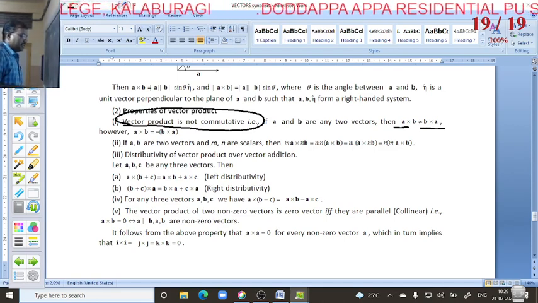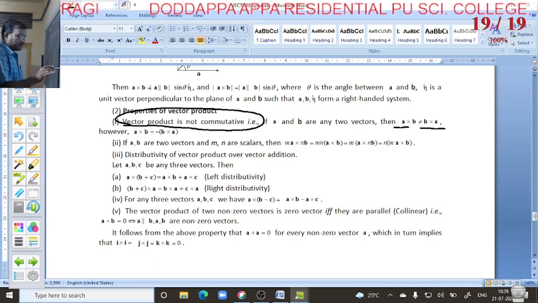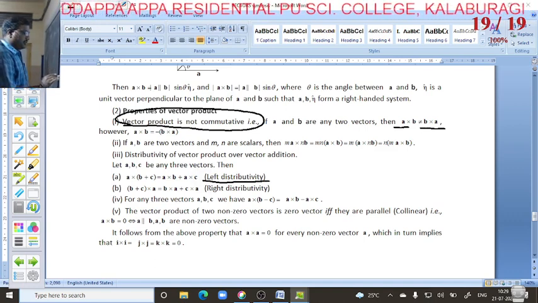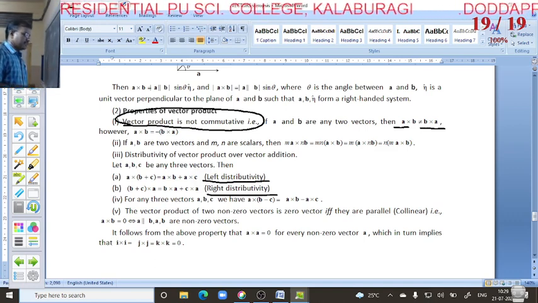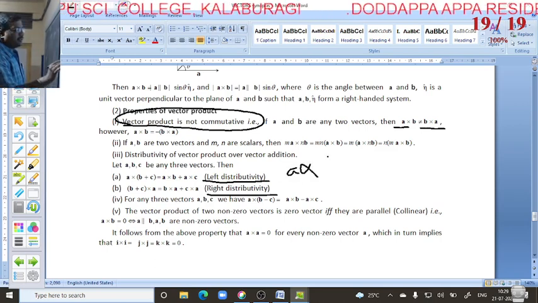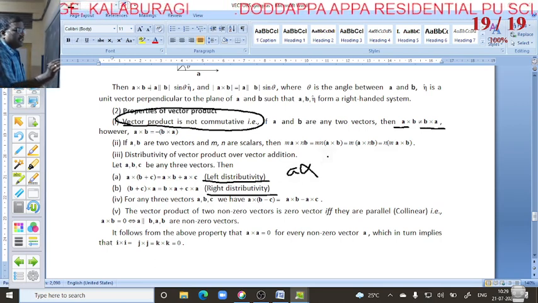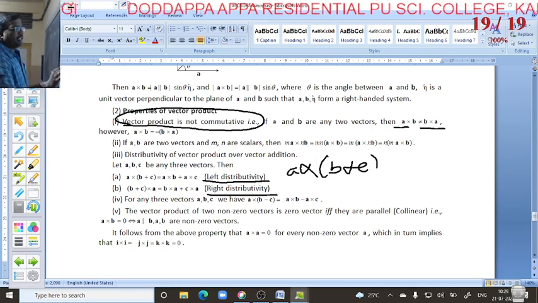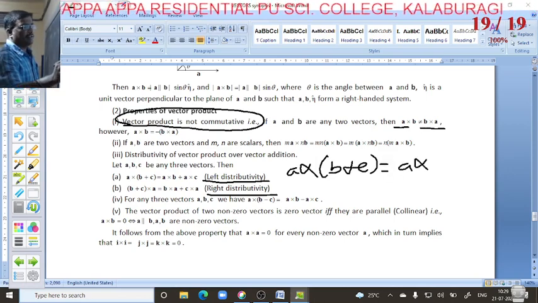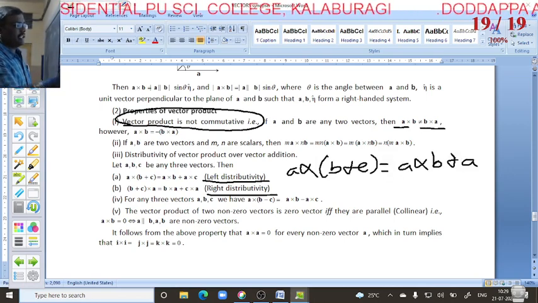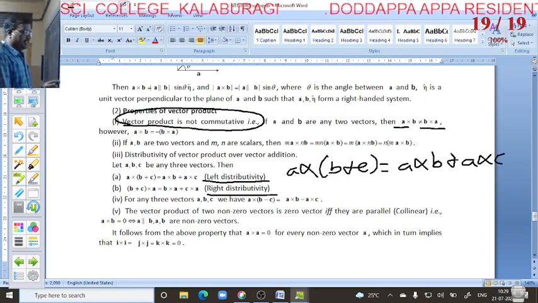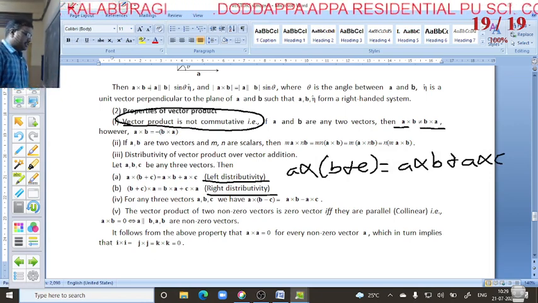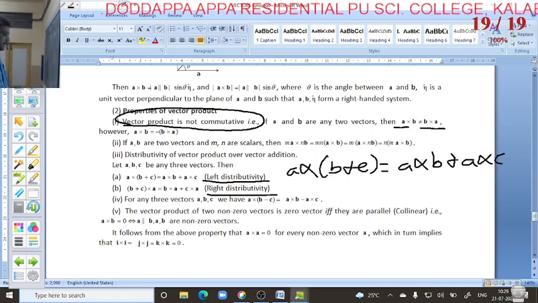Similarly here, left distributive and right distributive are applicable, both sides. Vector a cross (vector b plus c) is equal to vector a cross b plus vector a cross c.